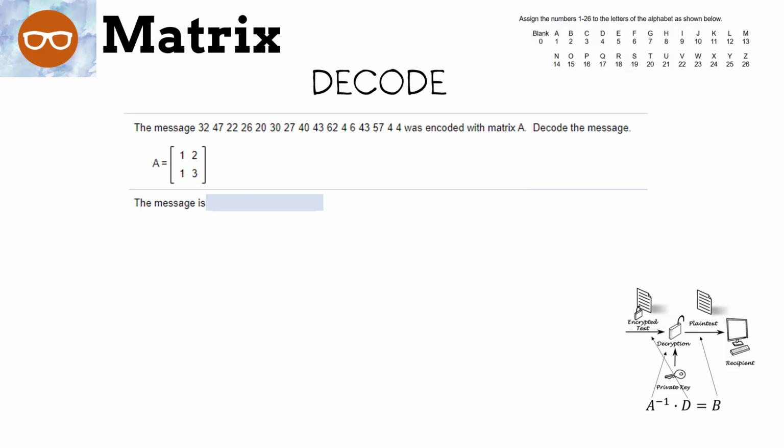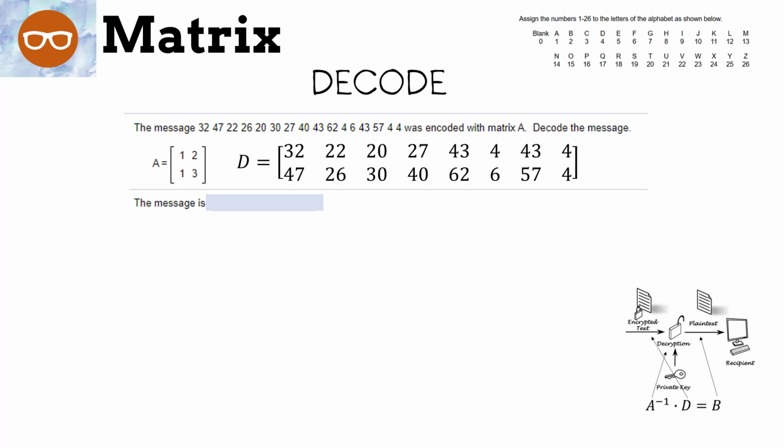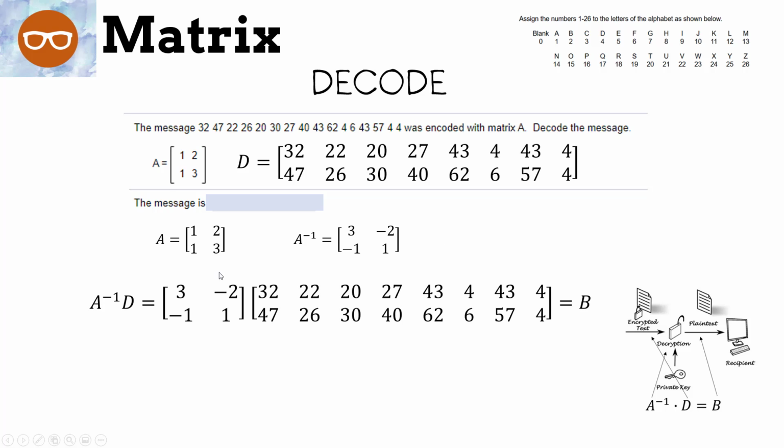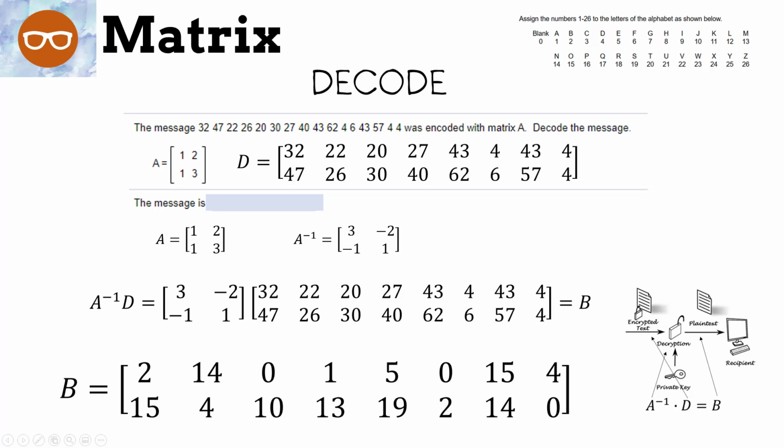Okay, now here is a message we just received from our friend. The message is 32, 47, 22, 26, and so on. What we need to do is decode it. So here is our D. The first number goes on top, and then bottom, top, bottom, and so on. Then our A inverse is 3, -2, -1, 1. We're going to take A inverse times D, and that will give us B, which is 2, 14, 0, 1, 5, 0. What does that spell?